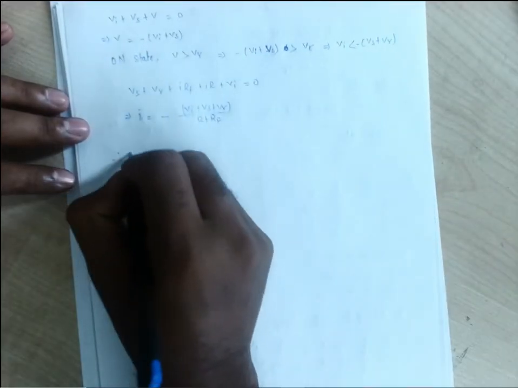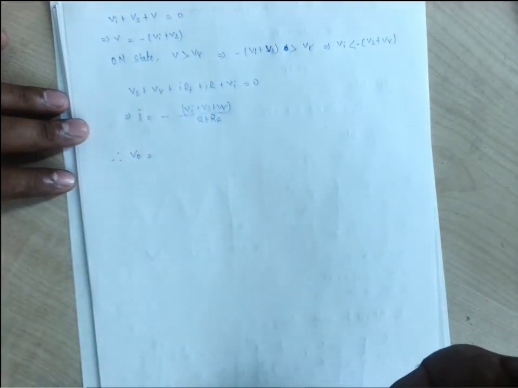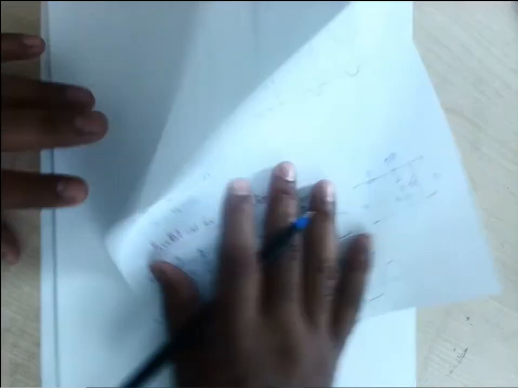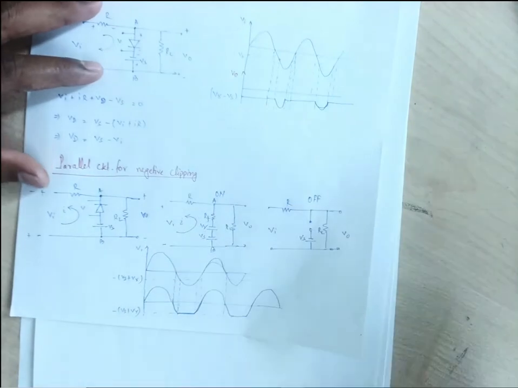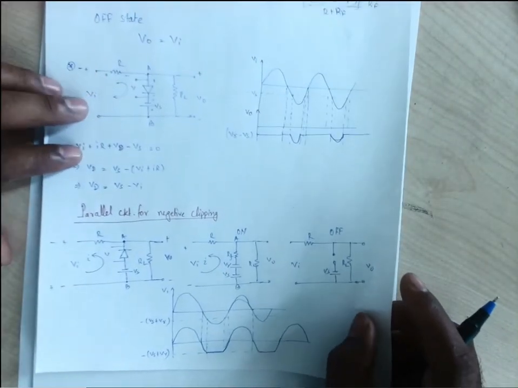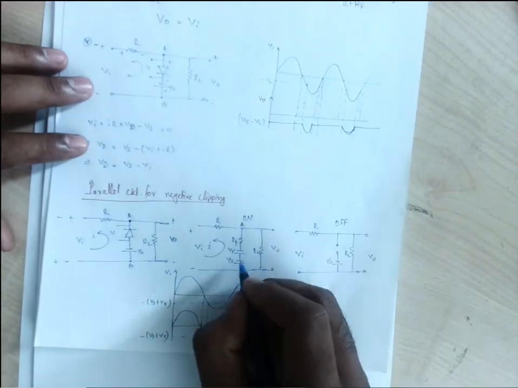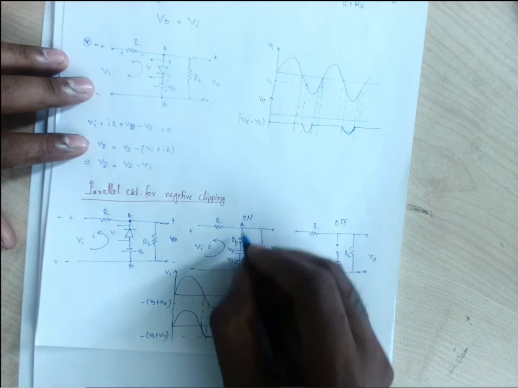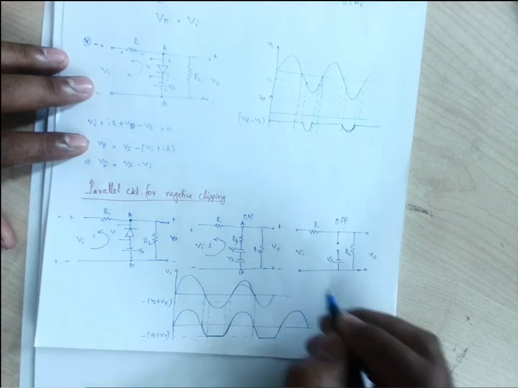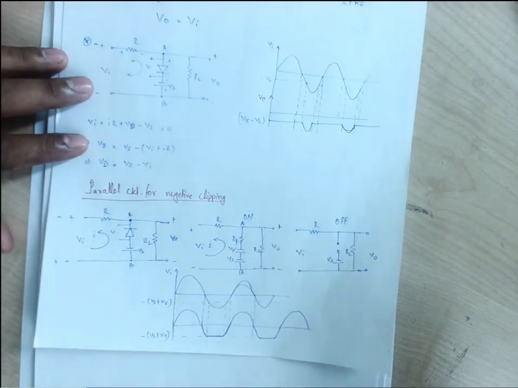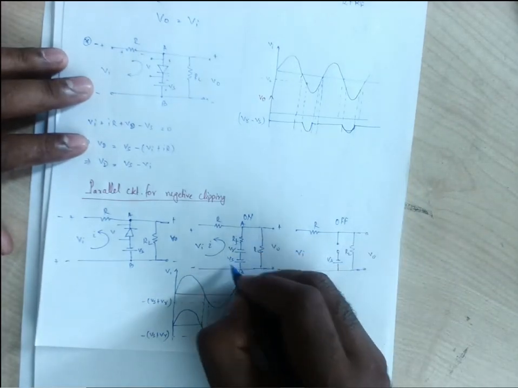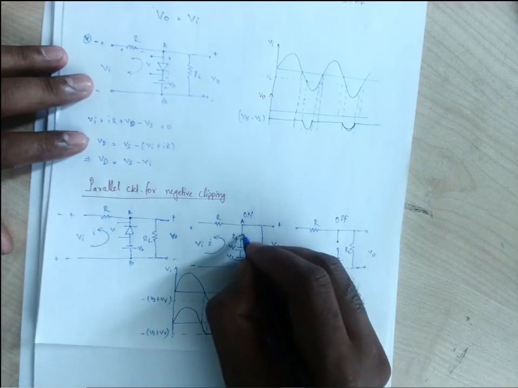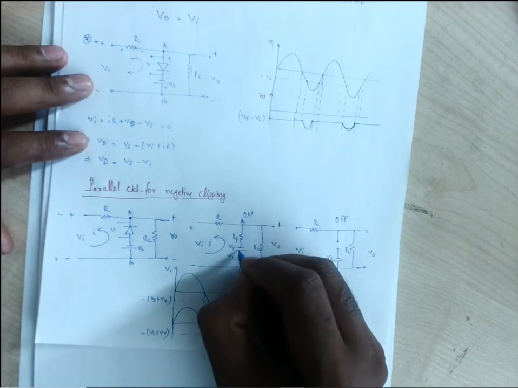Okay, so therefore the output for the on state will be simply the voltage across the nodes A and B. The voltage across the node is Vs plus V gamma plus I into Rf. If we consider this is positive for the multimeter which we have connected, that will be coming out as negative. So that will be minus of Vs, minus of V gamma plus I into Rf.